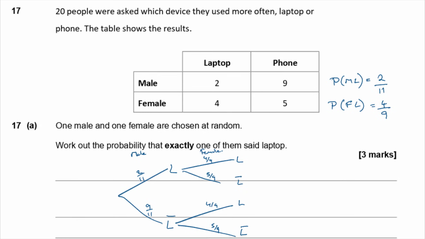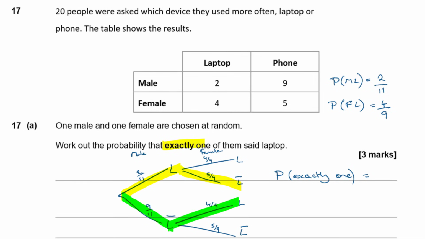Okay, so then we're interested in exactly one of them said laptop. So the probability of exactly one is going to be either that the male said laptop and the female didn't, or that the male didn't say laptop but the female did.